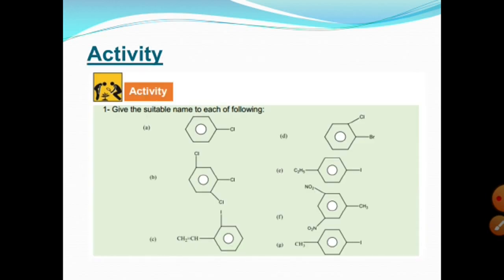Here are some structures of benzene rings. You should give the suitable name for each of the following. Students, you will try to write the correct IUPAC name or the suitable common name which is also used in the IUPAC system, and then we will discuss it in our next lecture.